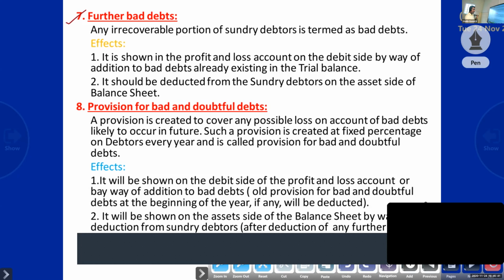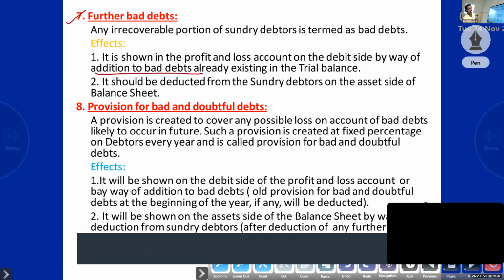Clear? Further bad debt. Suppose it is given in the trial balance, as in one or two questions we did: bad debt is given in the trial balance, so it goes to the profit and loss account debit side. But after preparing the trial balance, we found some more bad debt, so we won't get the amount from those persons. What is the adjustment? First it is shown in the profit and loss account debit side by way of addition to bad debt. Means our bad debt will increase.